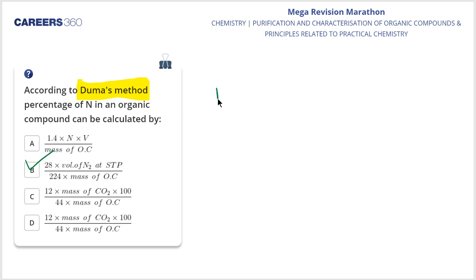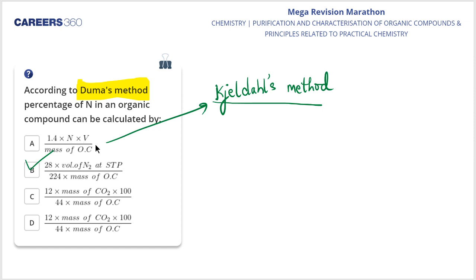Well, if the examiner asks you how we will be calculating the percentage according to Kjeldahl's method, then you would have marked option number A as the right answer. Clear? Well, yes, all of you are giving me the right answer.